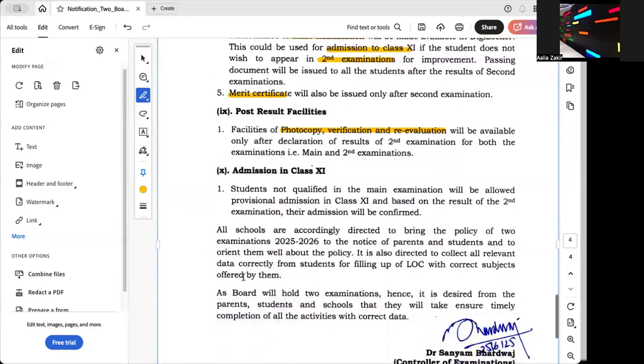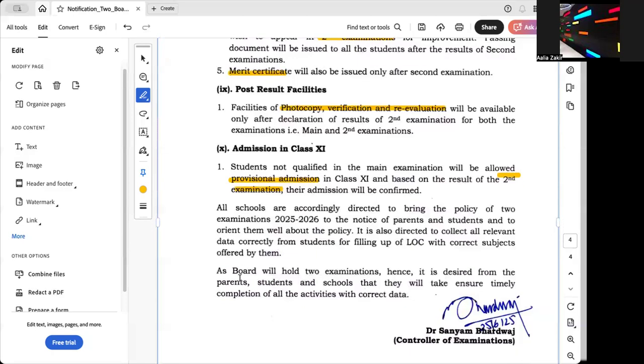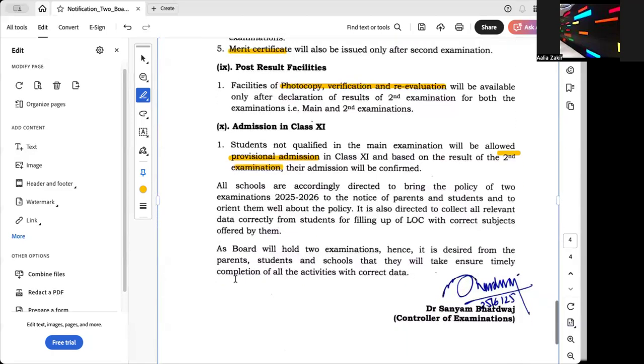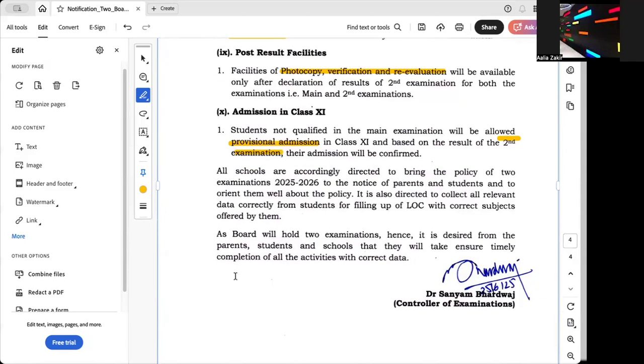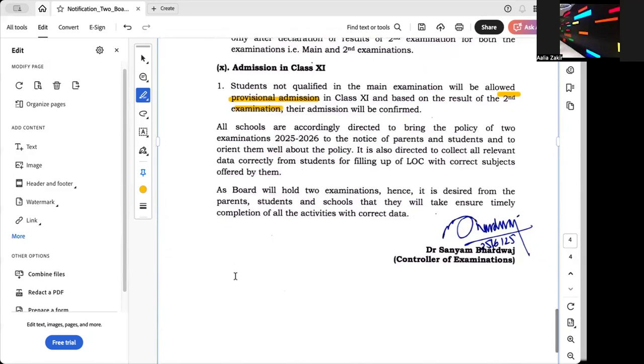Admission in class 11: students not qualified in the main examination will be allowed provisional admission in class 11 based on the result of their second examination. So based on that, you will be given a provisional admission, okay, to class 11. And so all the schools are accordingly directed to bring the policy of 2 examinations to the notice of parents and students. So this has come into effect, and this will be followed from this year onwards.